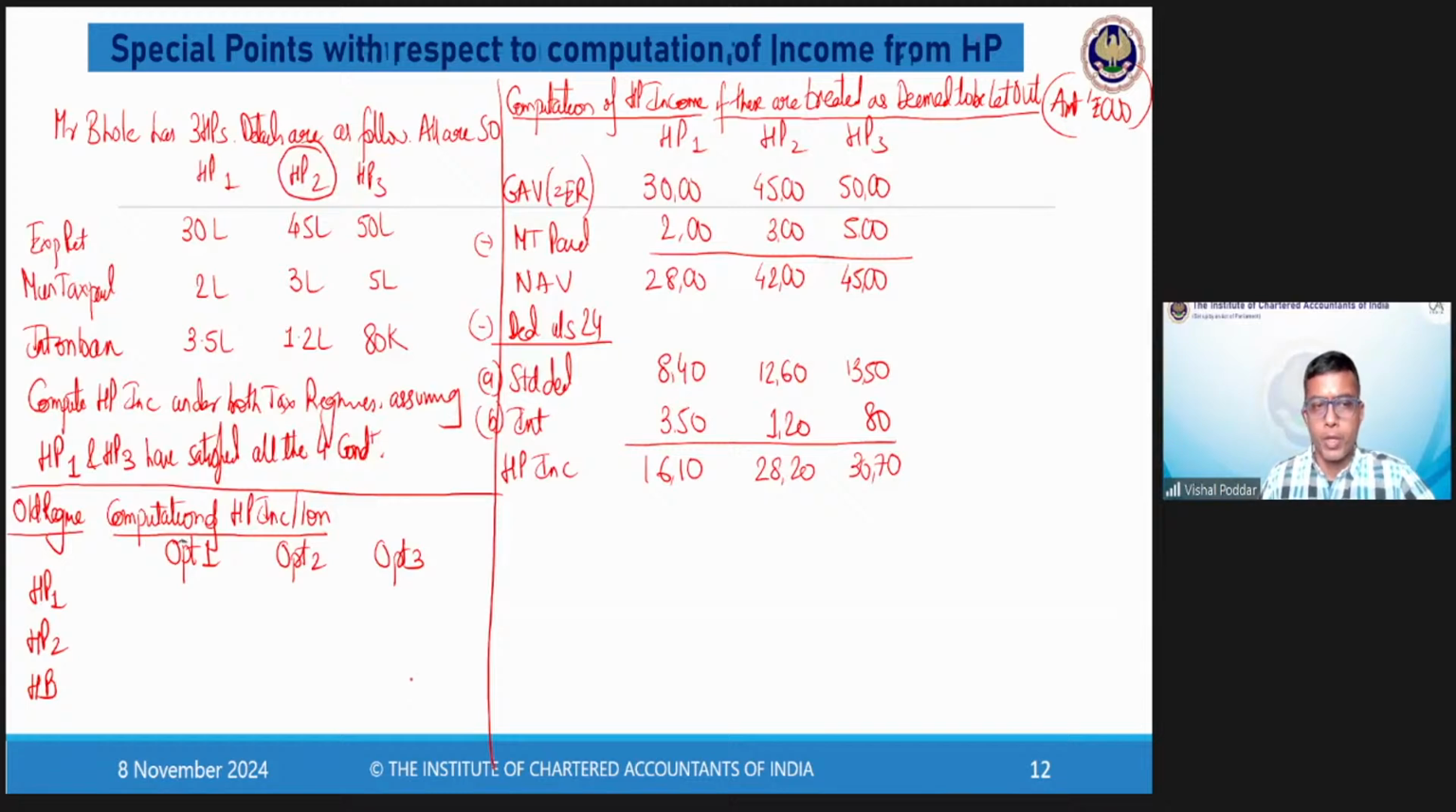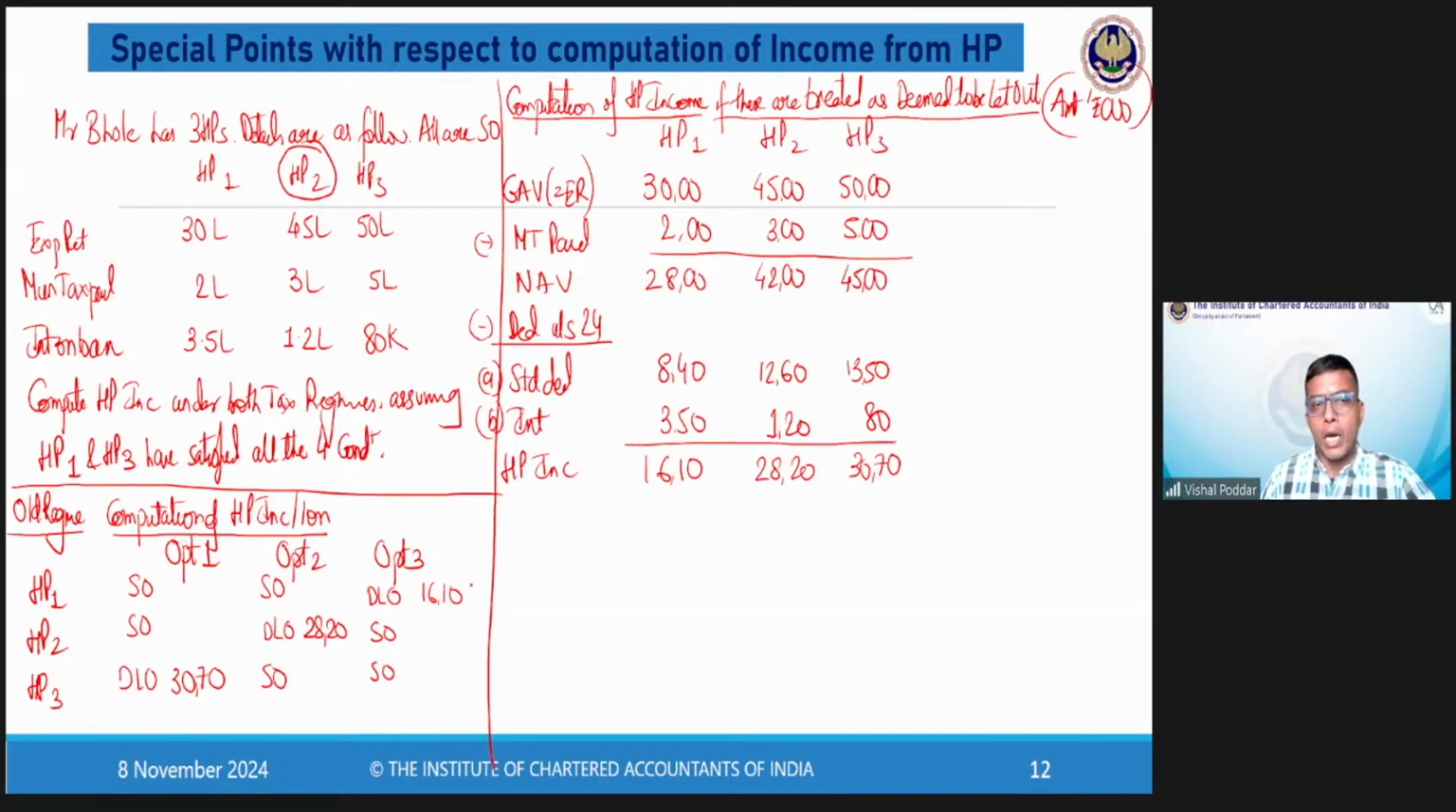These three options are which property is SO. So option 1 is these two are SO and this is DLO. Option 2 is these two are SO. This is DLO. Option 3 is these two are SO. So this is DLO. Is this clear? Now, whichever property is DLO, you will get the HP income as per the DLO calculation. So if HP3 is DLO, 3070 would be considered here. If HP2 is DLO, 2820 would be considered. And if HP1 is DLO, 1610 would be considered.